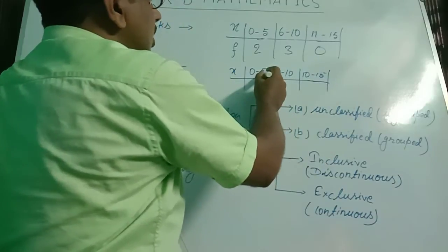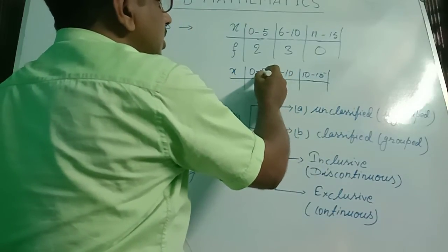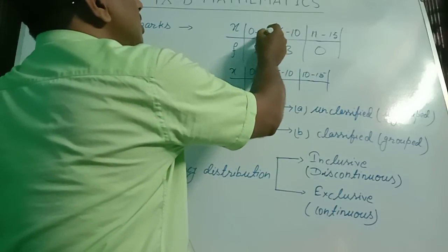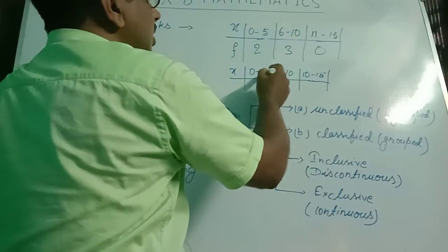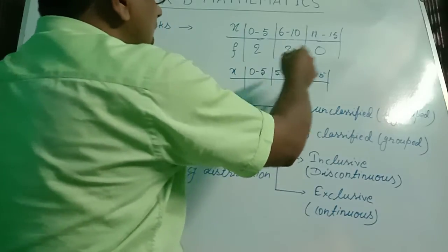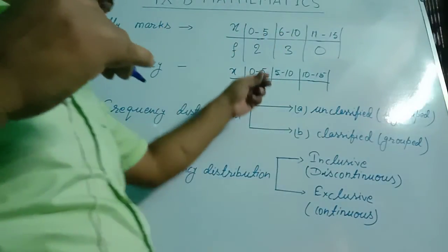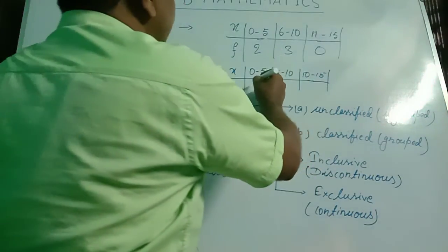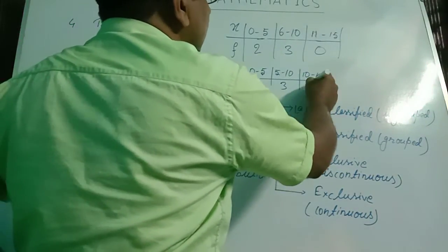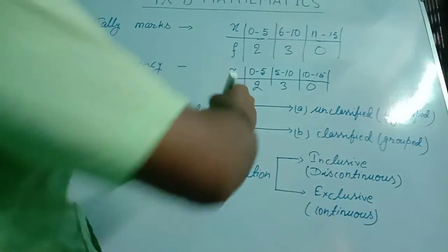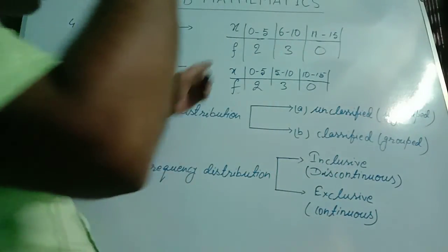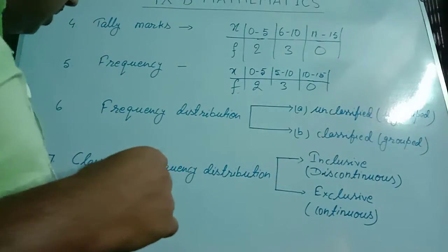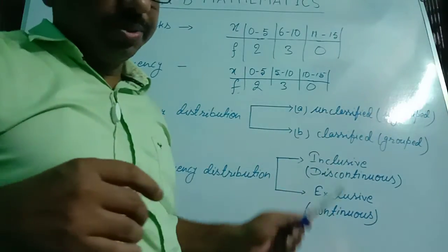Here there is discontinuity, but here there is continuity. So this type of variable is called a continuous variable, and the frequency distribution based on this continuous variable is called exclusive classified frequency distribution.